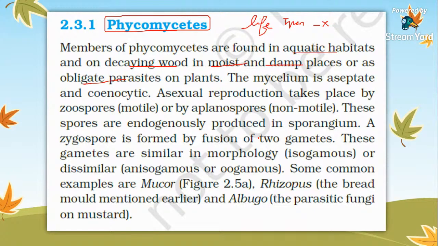Okay, so the answer was correct. It cannot continue its lifespan without destroying a host body. And their mycelium may be septate or aseptate, that is, aseptate or coenocytic. Their mycelium is aseptate and coenocytic, that is, there are no partitions.